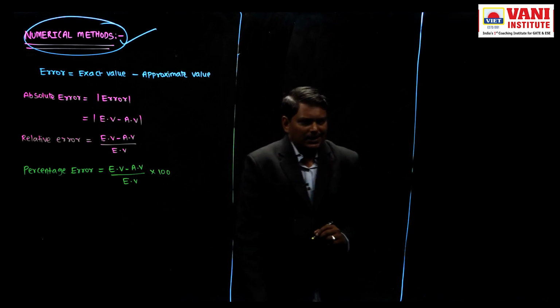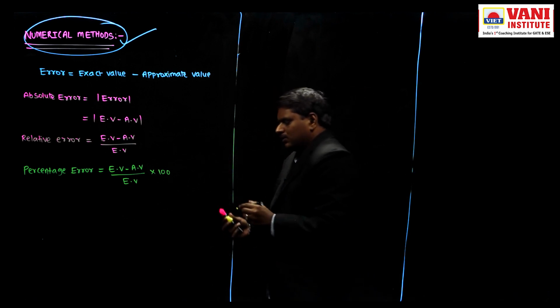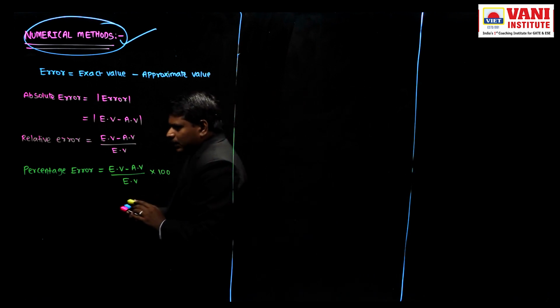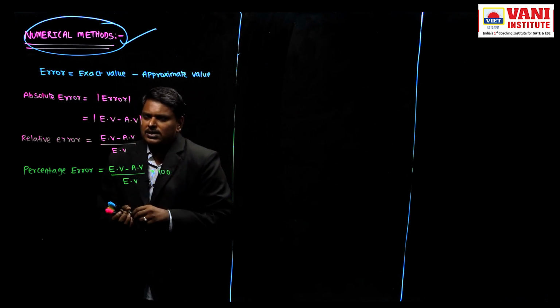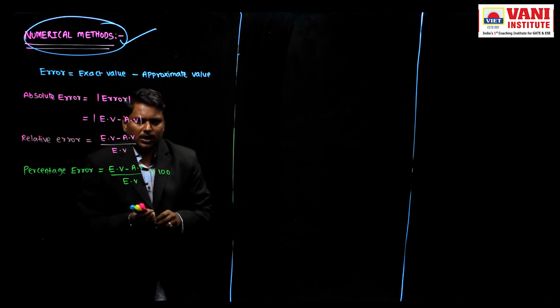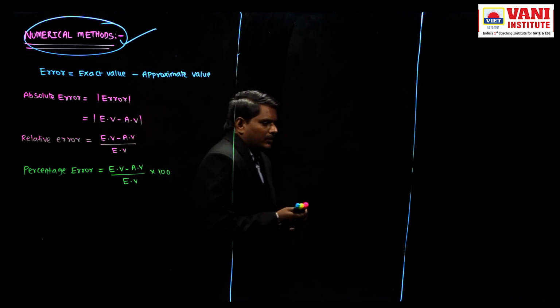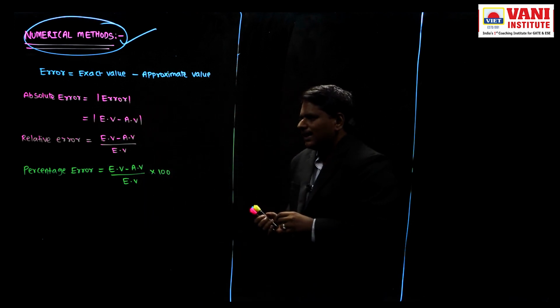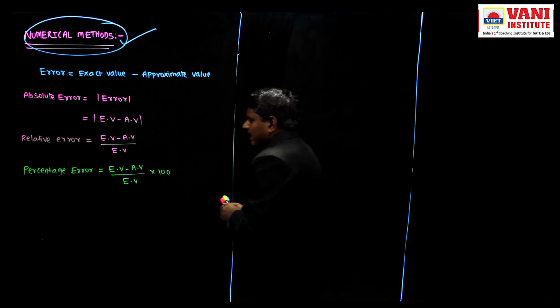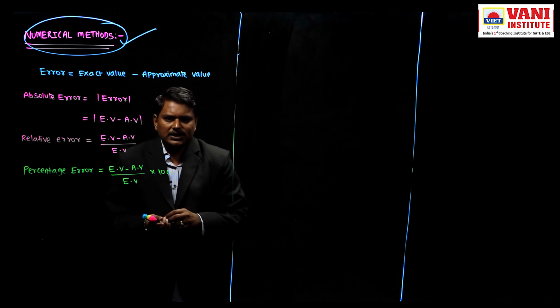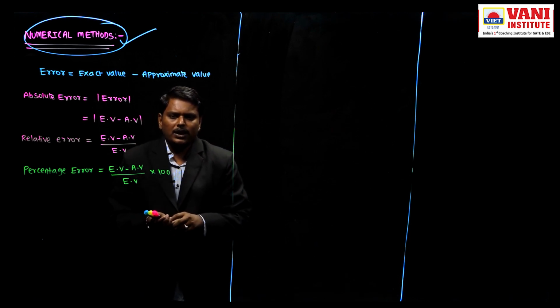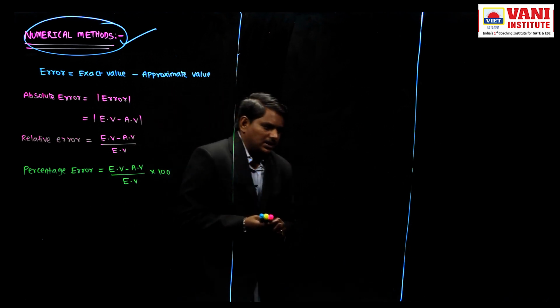So error means exact value minus approximate value. If they are asking absolute error means consider modulus. So modulus of error is called as absolute error. That is modulus of EV minus AV. If they are asking relative error means exact value minus approximate value by exact value. Percentage error means exact value minus approximate value by exact value into 100.